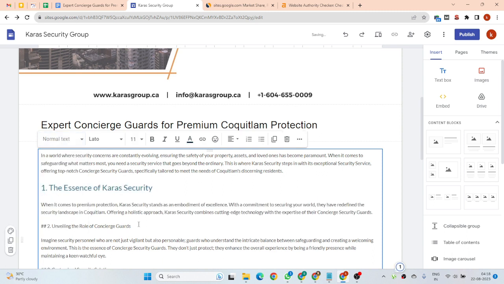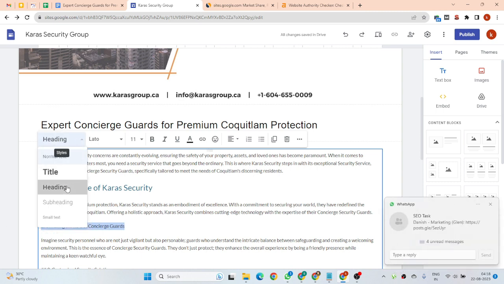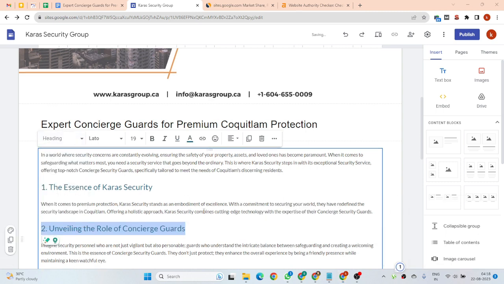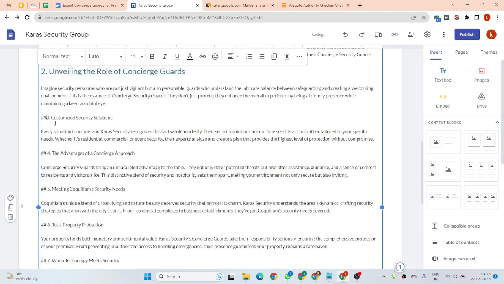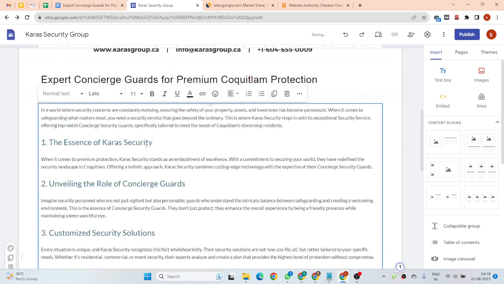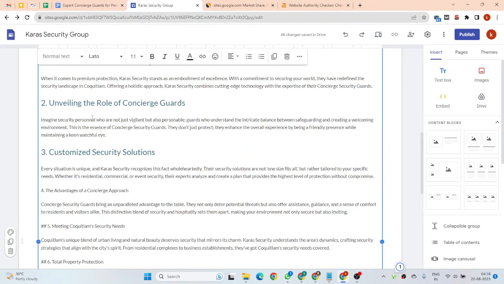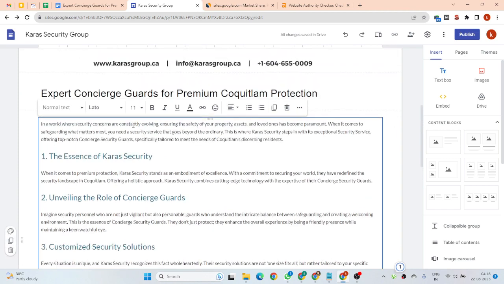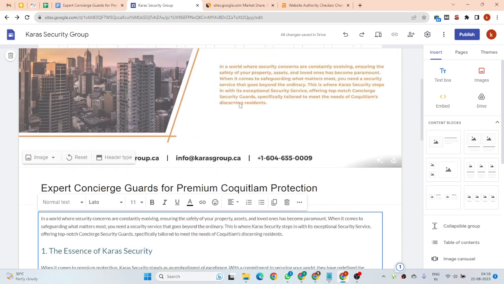Now I can make it an h2 tag. While modifying and publishing the content, you have to be very aware of your headings, anchor tags and keywords.